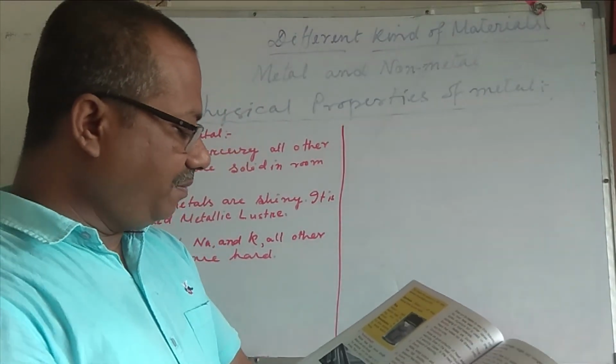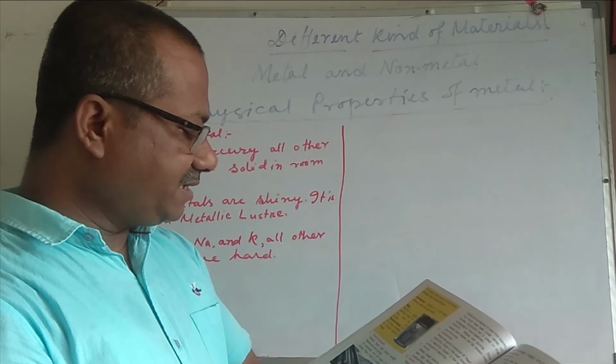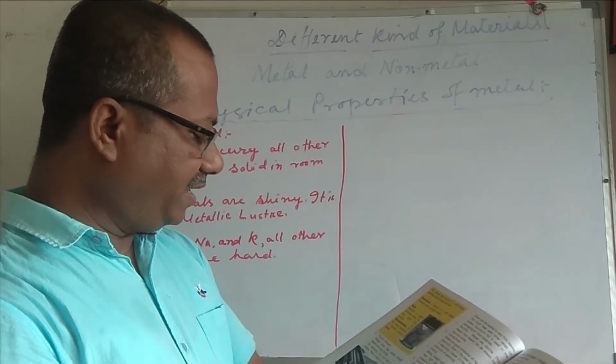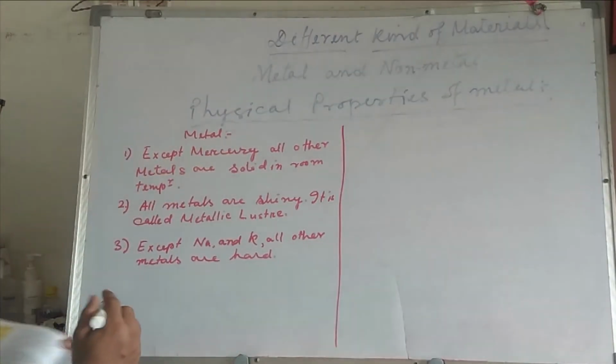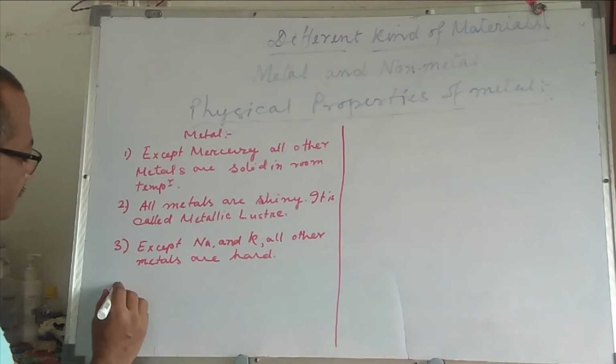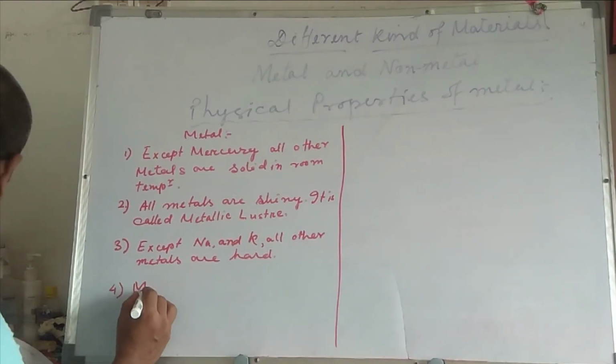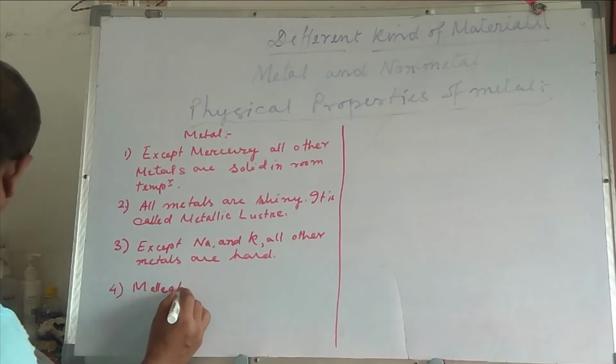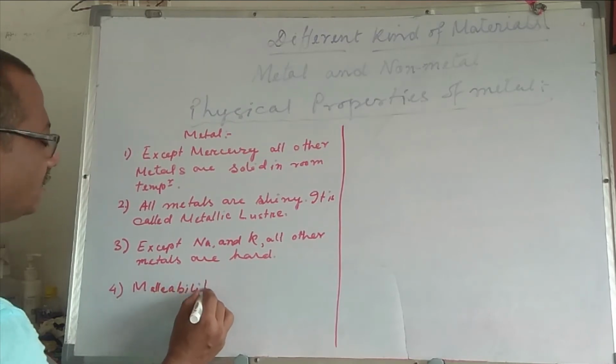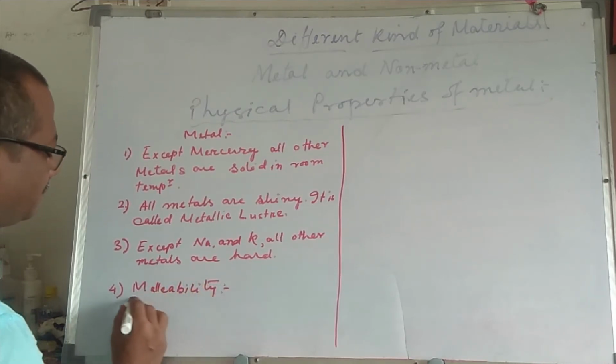Metals are malleable. This means that metals can be hammered into very thin sheets. Number 4, malleability.